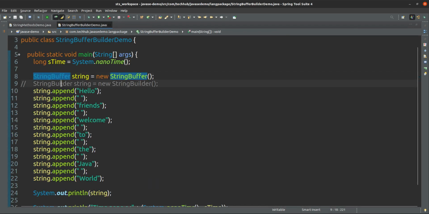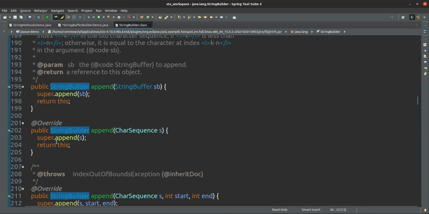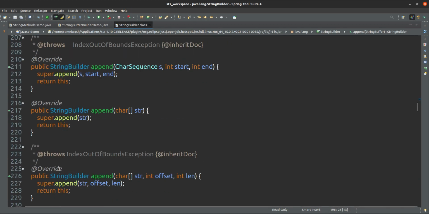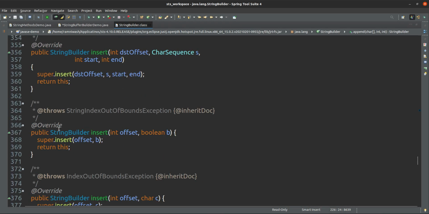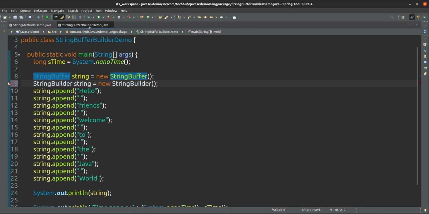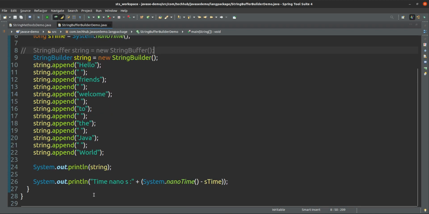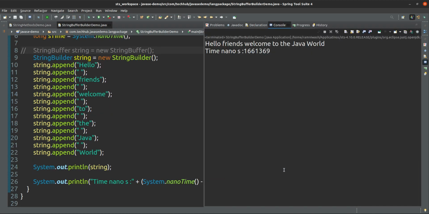The string builder is also the same, but it is not synchronized. You cannot see anything like that. No method is synchronized. So this is not thread safe. String builder is not thread safe. String buffer is thread safe. Okay, so this is the use of string builder and string buffer.